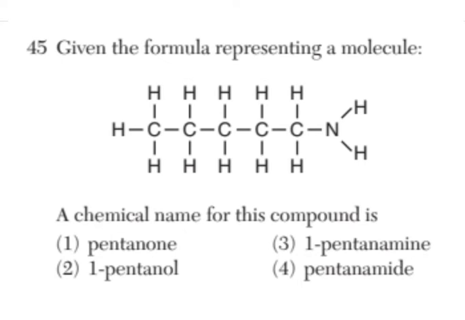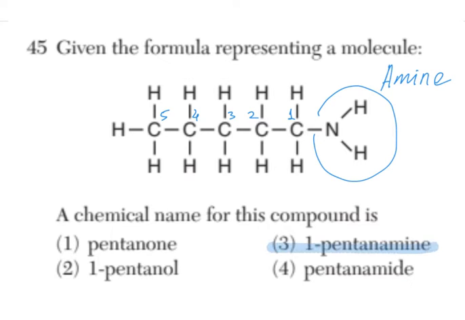Okay, so as it was promised, here are some practice questions. A chemical name of this compound is, well, we see this compound, and I hope you immediately see this functional group that tells you that it's an amine. We check how many carbons this amine has: 5, penta. So the answer here would be 1-pentanamine.